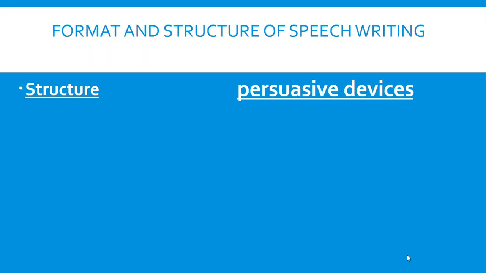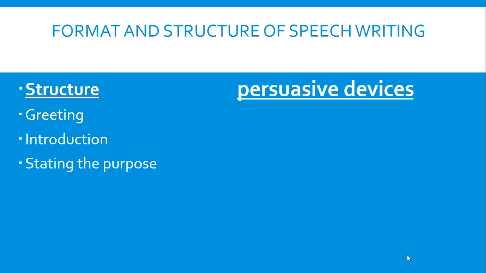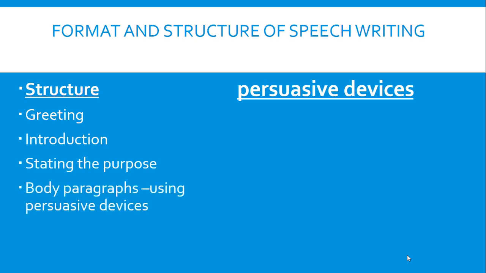So, the very first thing that we have to refresh in our minds is format and structure. We are going to do two things in this regard, structure and persuasive devices. Before we look at the example itself, it is very important to refresh your memory. The format or structure of speech writing usually follows the order: greeting, introduction, stating the purpose, body paragraphs, where persuasive devices shine, and finally the conclusion.